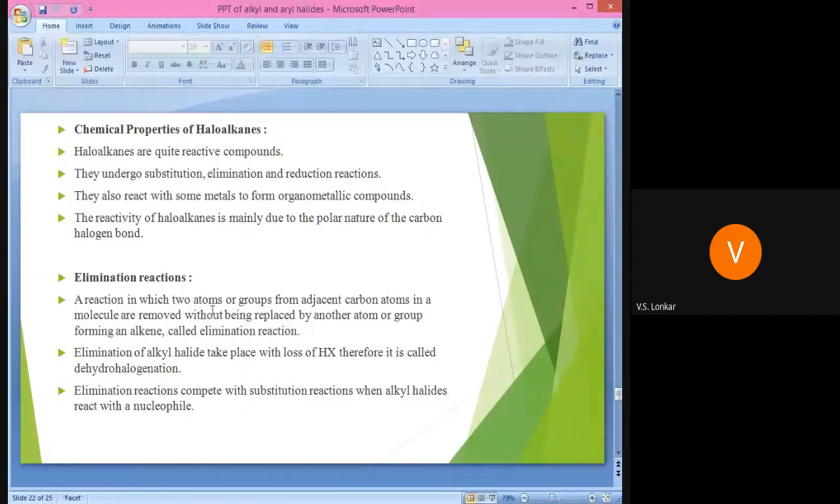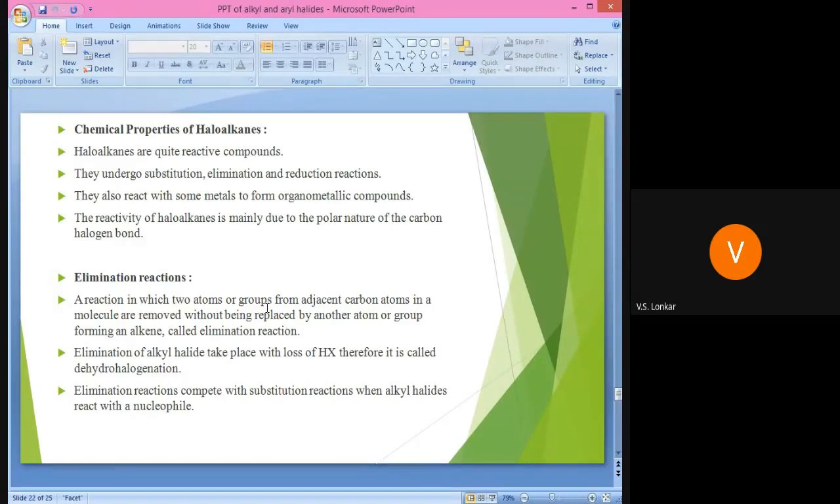What do you mean by elimination reaction? The reaction in which two atoms or groups from adjacent carbon atoms are eliminated from a molecule, without being replaced by another atom or group, is known as an elimination reaction. And what is the product of the elimination reaction? Alkene. Whenever two atoms or groups from adjacent carbon atoms in a molecule are removed to form an alkene, it is known as an elimination reaction.